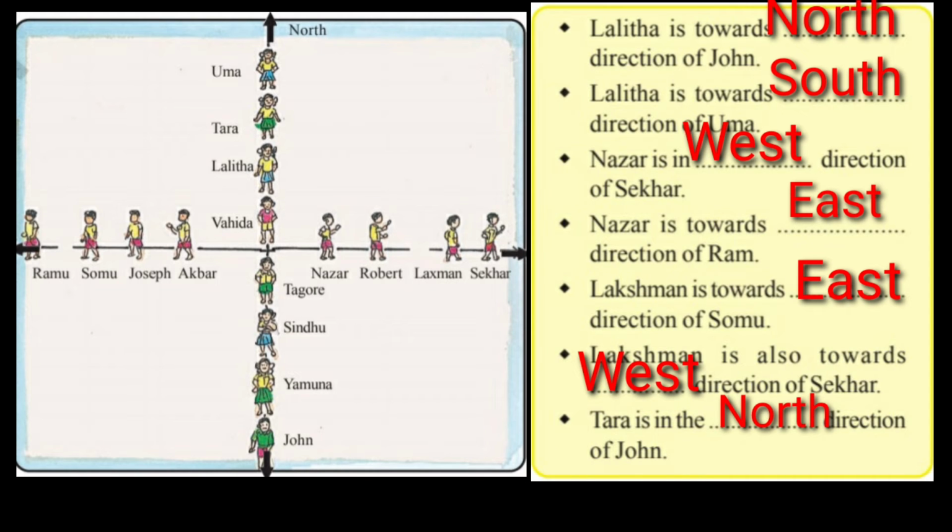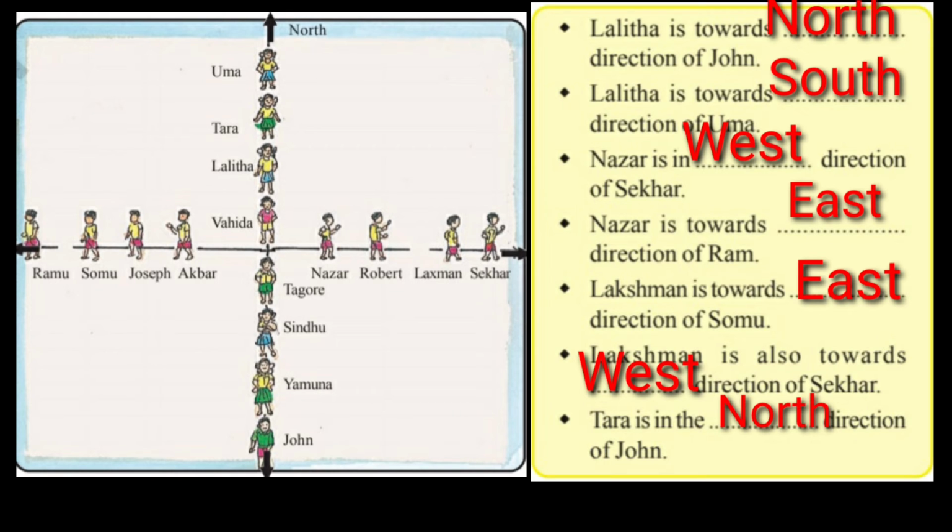So Lalita is towards which direction of Uma? Reverse, you see now. Lalita is facing this side, Uma is facing this side. But the face side of Uma will be which direction? Uma's back side is north and her front side will be south. So in front of her Lalita is there. That means Lalita is towards south direction of Uma.